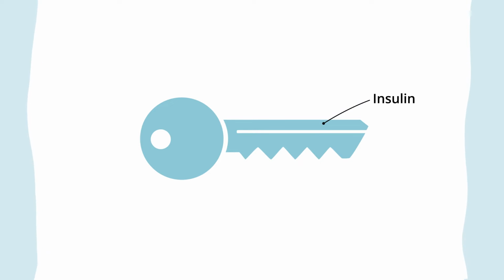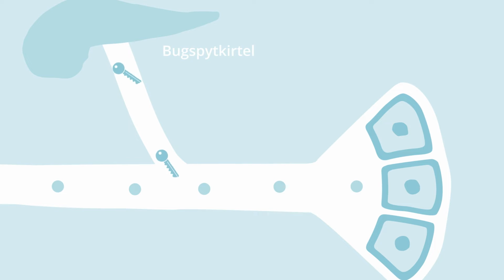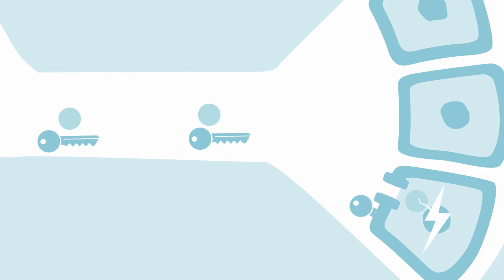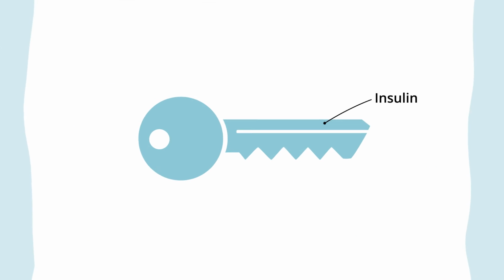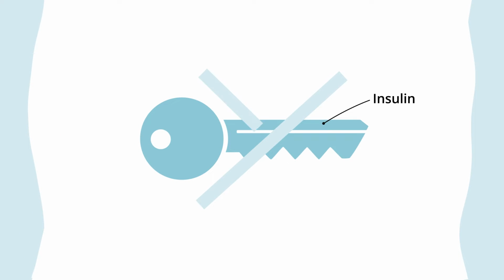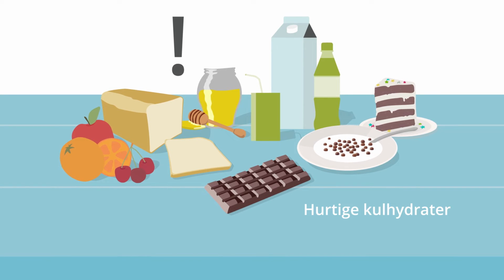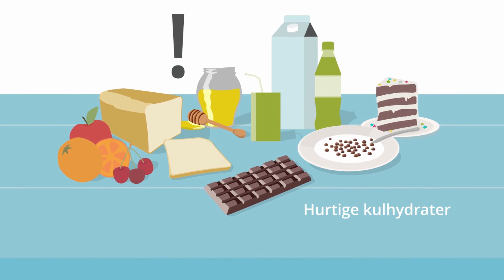When blood sugar rises, the body produces insulin. Insulin acts like a key that can unlock the cells so that sugar can get into the cells which need energy. If you have type 1 or type 2 diabetes, the body either stops producing insulin altogether, stops producing enough insulin, or stops being able to use the insulin that it produces. The result is that you can have high blood sugar for a long time, and that is unhealthy for the body. If you have diabetes, it is best to limit the amount of fast carbohydrates in your diet. Even if you don't have diabetes, it is better to have a diet with fewer fast carbohydrates.